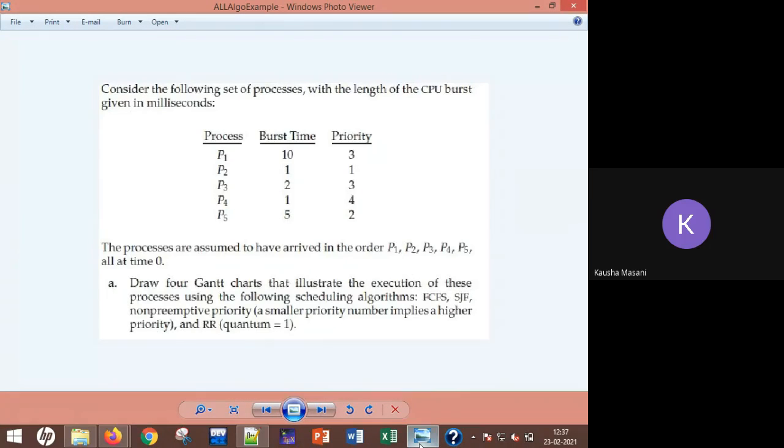Okay. Now, in the question itself, it says the processes are assumed to have arrived in the order. The order is also given to you. So here, first is P1. Okay. Now look at the burst timings. Burst timing for P1 is 10. So in FCFS, the rule is you give the CPU working time to P1 for its entire burst time. So CPU running till 10 seconds. So you are going to write here 10. Alright. After this, the order is for P2.